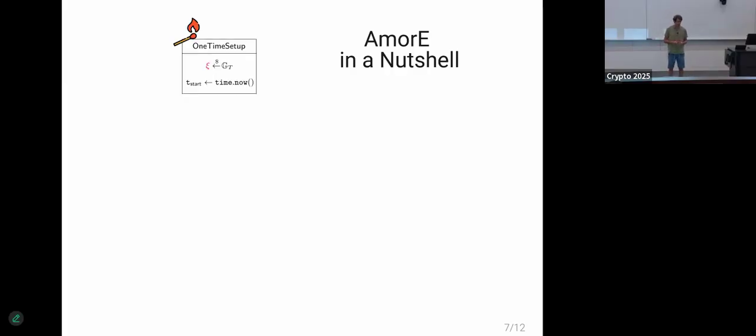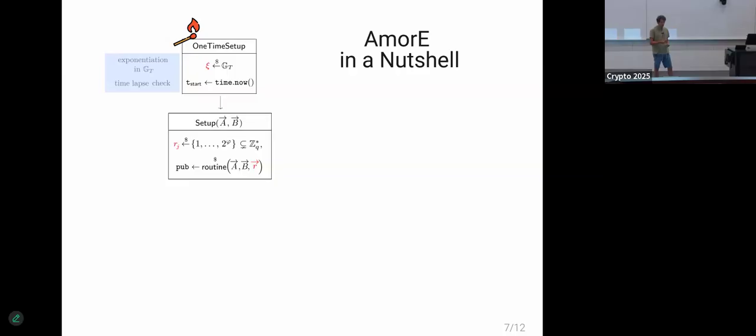So in our construction, the client first starts with this precomputation phase or one-time setup, because it's done only once to make several delegations. And it performs some operations in GT, mainly an exponentiation in GT, and it starts the time counter, which will be useful later to prove this everlasting security that Elena described.